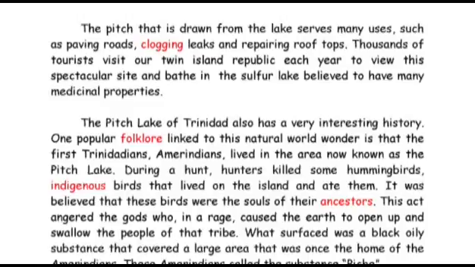In the same paragraph, we see another important use of the pitch lake for tourism. It serves as a major tourist attraction. Thousands of tourists visit our Twin Island Republic each year to view this spectacular sight and bathe in the Sulphur Lake. We have found all our answers.